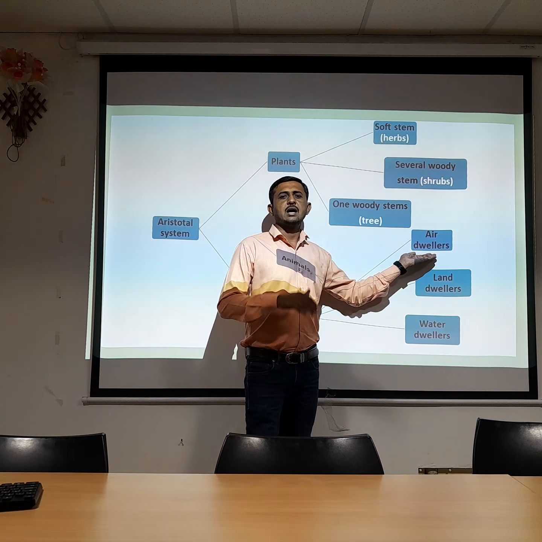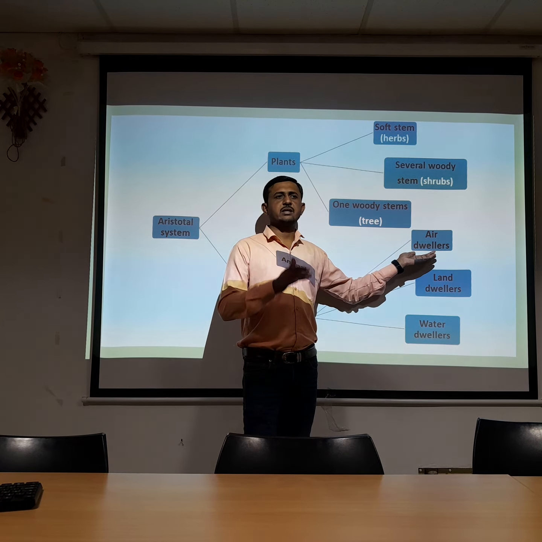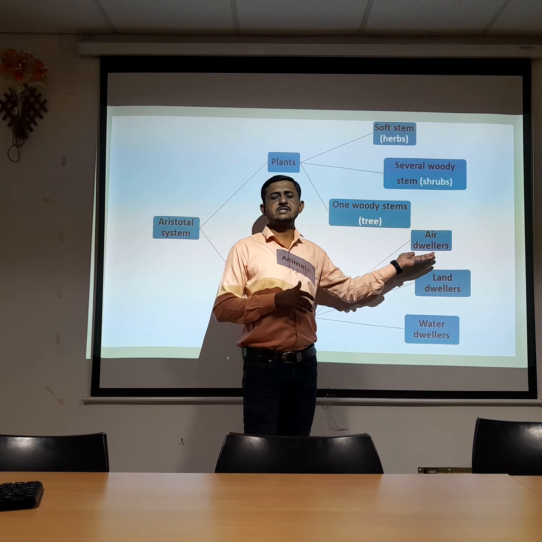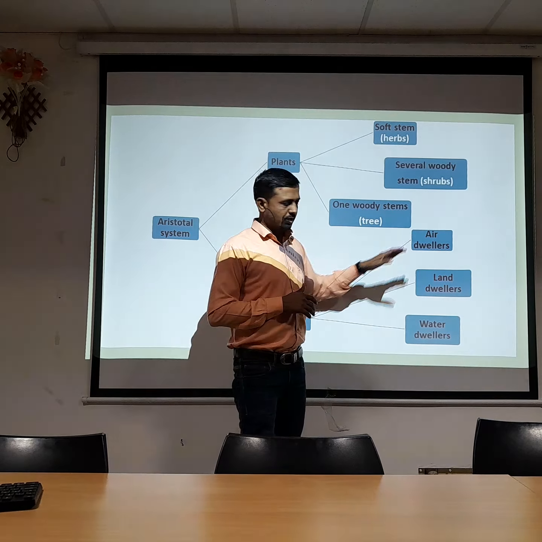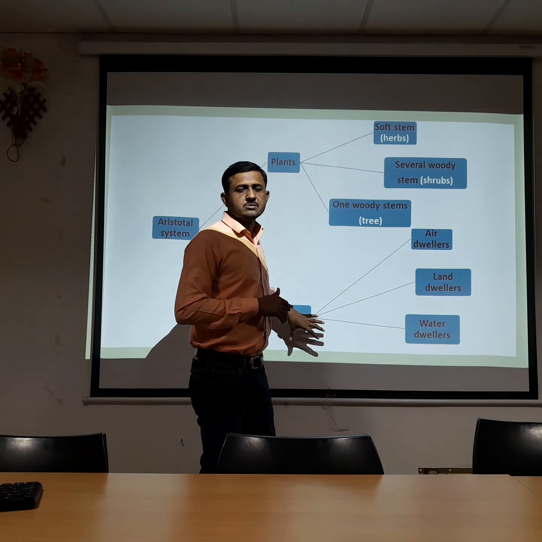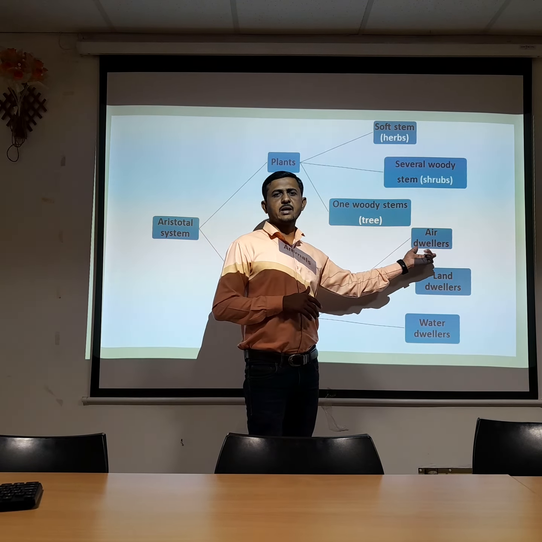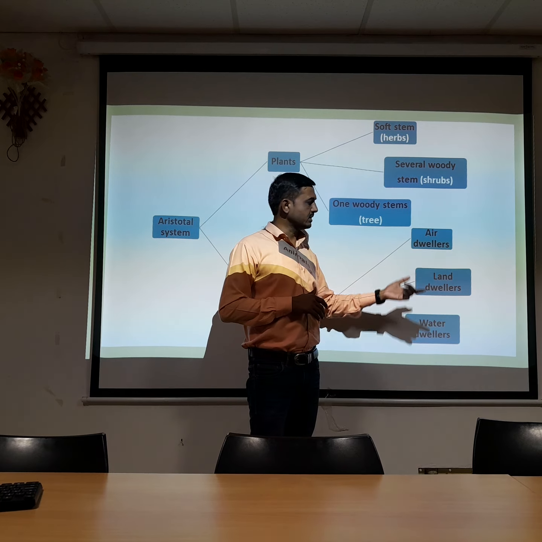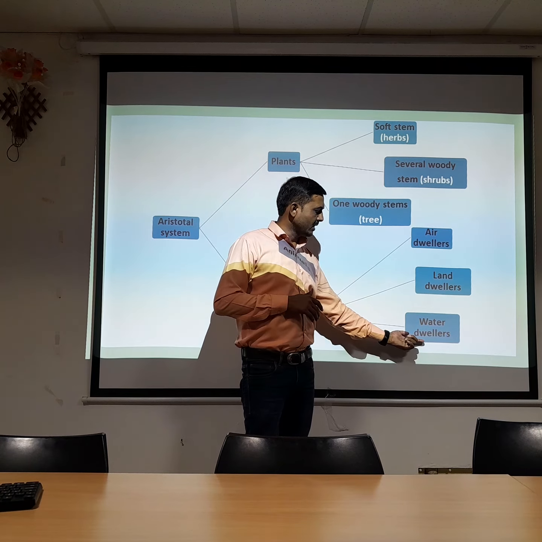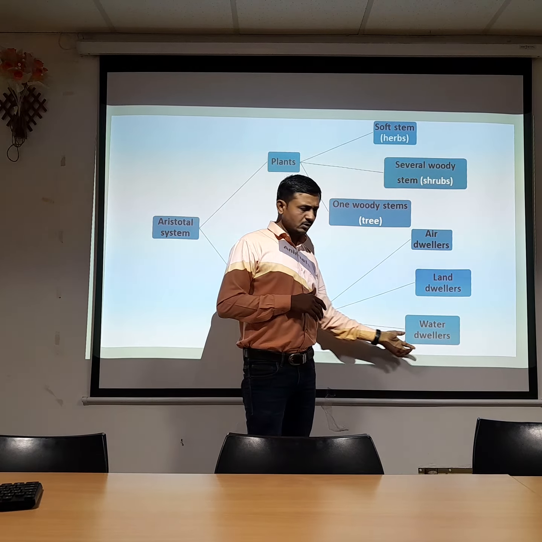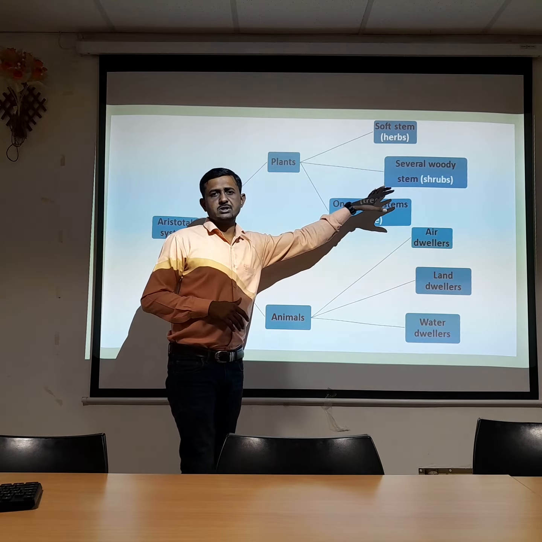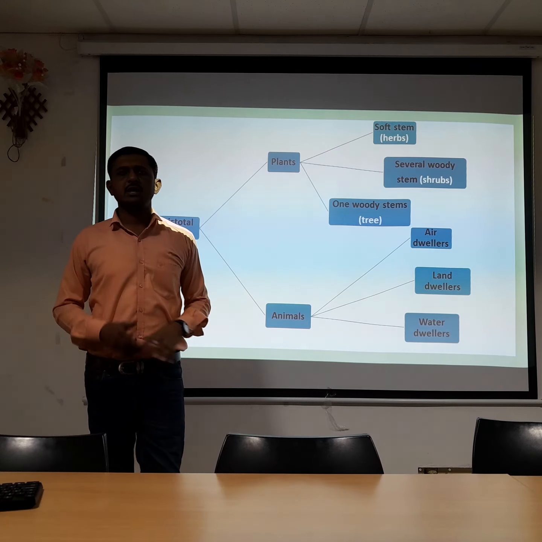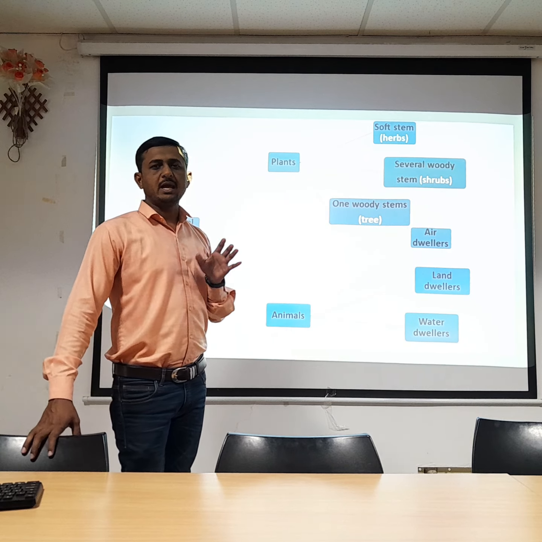Some animals are normally present in the air, so they are called air dwellers. All are animals, but on the basis of their habitat they are classified into air dwellers, land dwellers, and water dwellers. So plants are classified into three groups on the basis of stem pattern, and animals on the basis of their habitat.